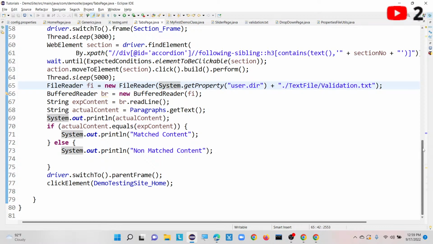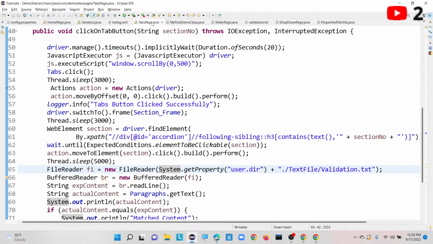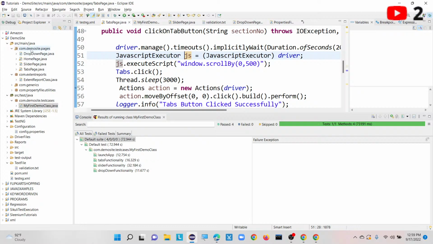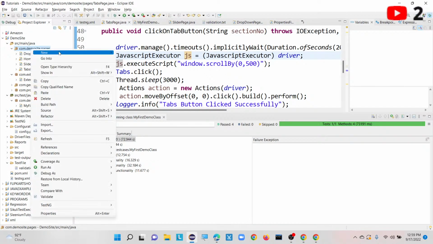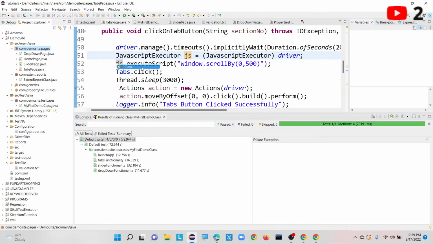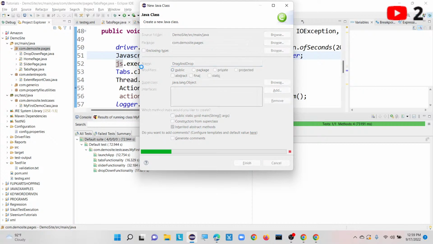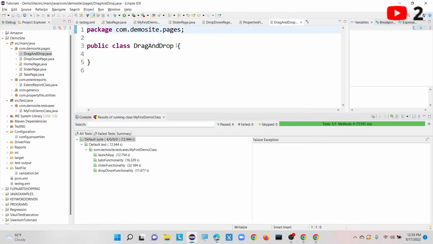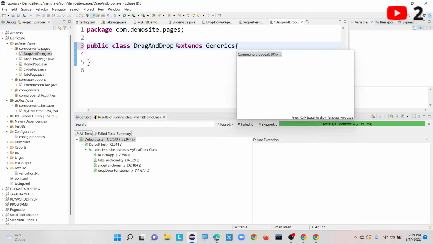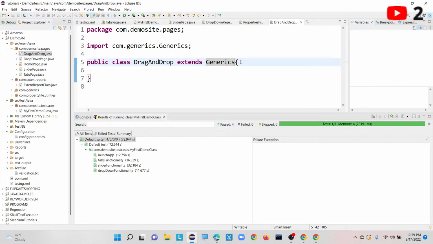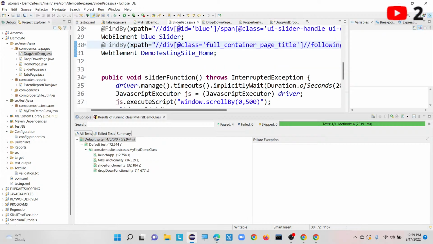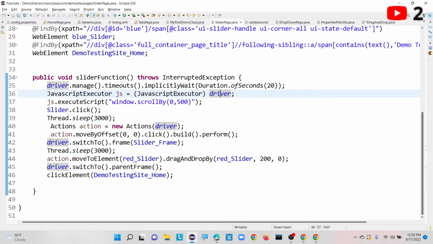Now I am going to create a class here for what we are working on now, drag and drop. You can create it page wise, saying drag and drop. Once this is done, it is also extending the class called generics, the generics class. So what is the next step? We have to capture our frame, right? So where is the XPath for that one?